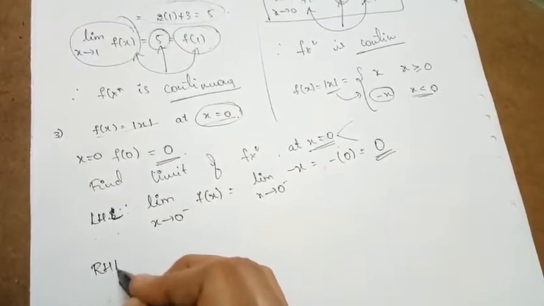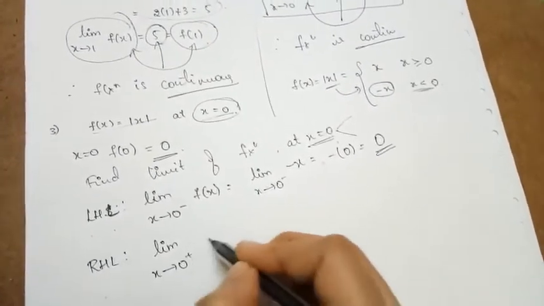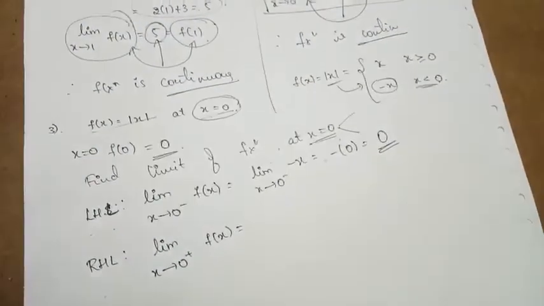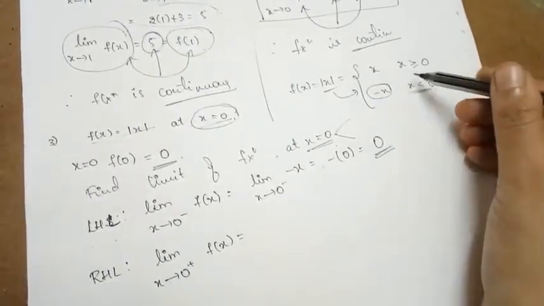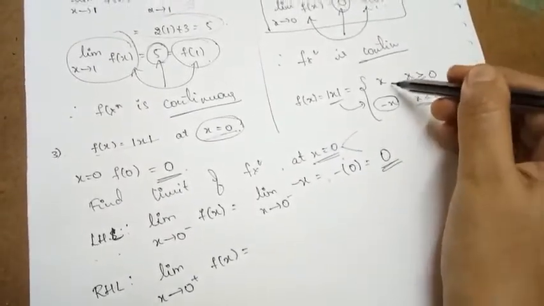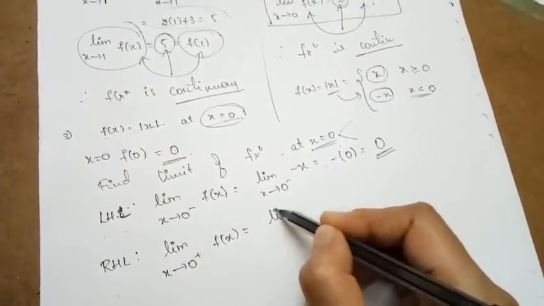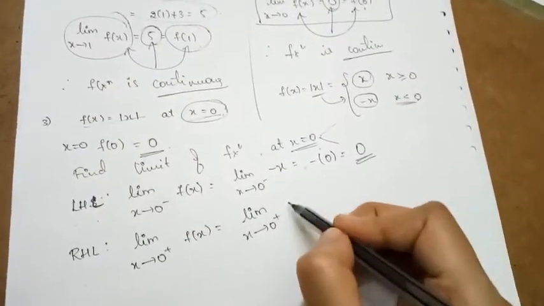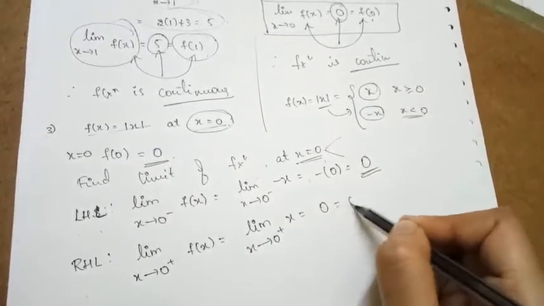Then what about our right hand limit? It is nothing but limit x tending to 0 plus f of x. So what is x tending to 0 plus? It is nothing but the function approaching 0 from the right hand side. So what is the value of the function when it is approaching 0 from the right hand side? It is nothing but x. So the function is x, and now by applying the limit it is 0.